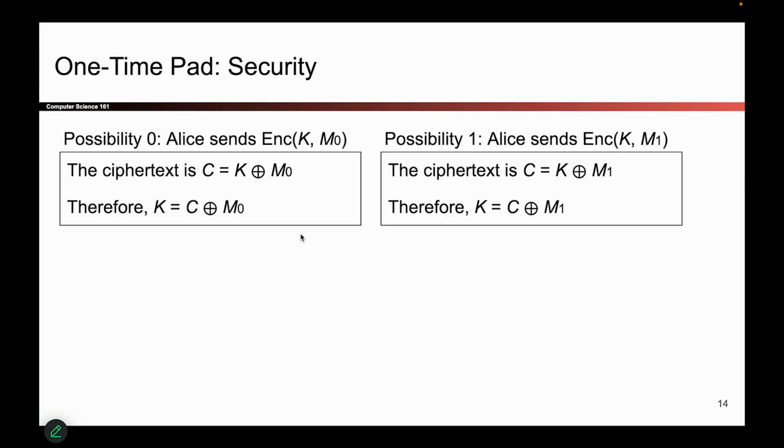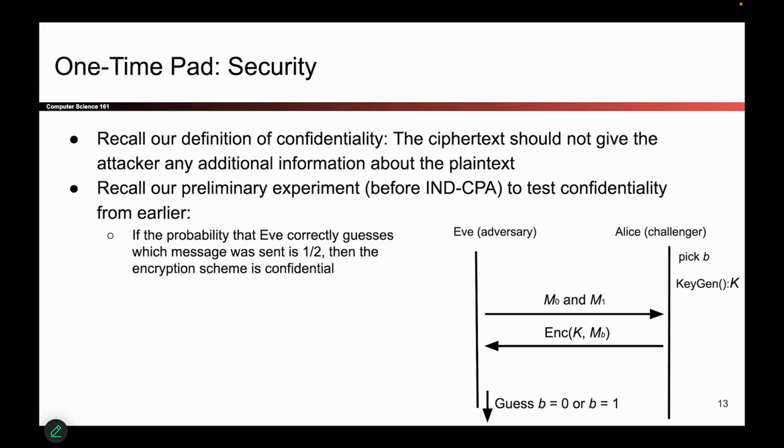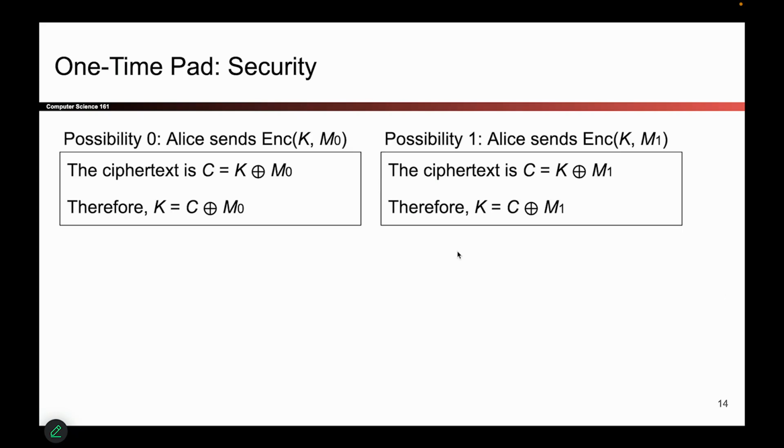So this is how I'm going to prove that one-time pads offer security. It's a little bit different from the IND-CPA game because of the fact that the keys change every time. So you don't have to think too hard about IND-CPA right now. But here's a mathematical proof that shows you that this game is secure no matter what Eve tries to do. Eve can invent new things we've never heard of. This game will still be secure. The reason why it's secure is because we're going to consider the two different worlds that we can be in. Let's say Eve knows, kind of similar to the IND-CPA game, that either M0 or M1 was encrypted. Alice either encrypted dog or she encrypted cat. And we don't know which one she encrypted.